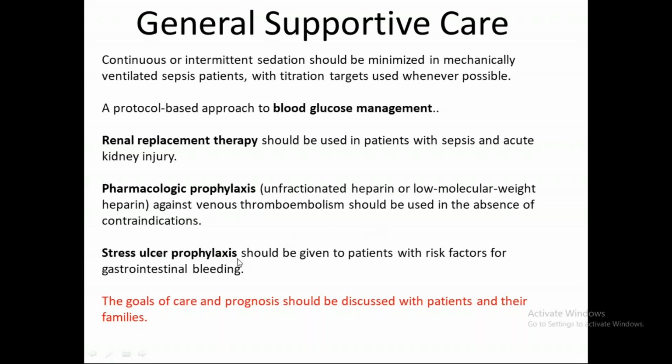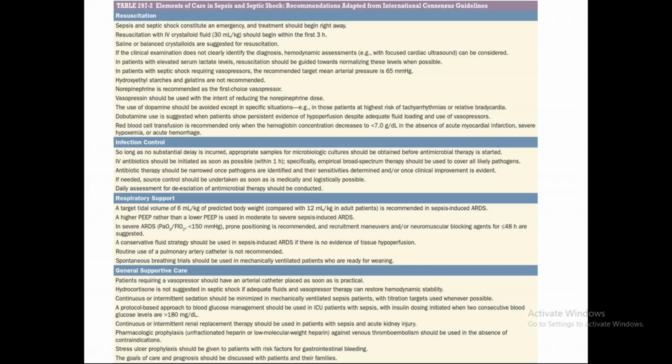And the goals of care and prognosis should definitely be discussed with the patient and the family. This is a very, very important part of the general supportive care. The relatives should be informed because sepsis has very high mortality, and prognosis should definitely be explained to the patients, right? So these are the 4 points we just studied in the management of the patient with sepsis. We had resuscitation, infection control, respiratory support, general supportive care. Go back, read this table from Harrison, है ना?